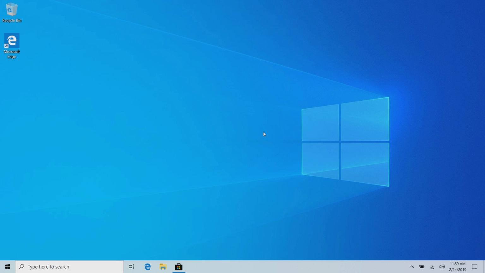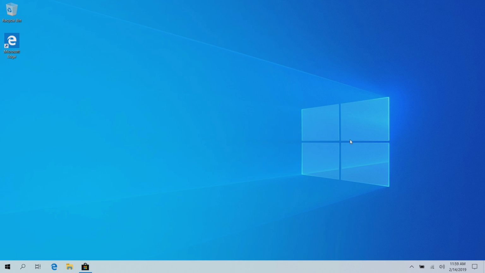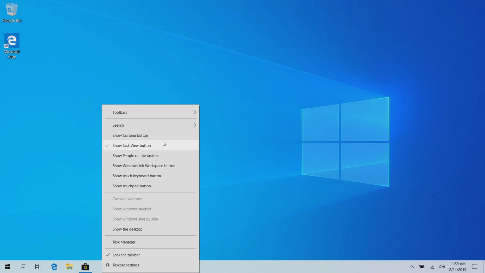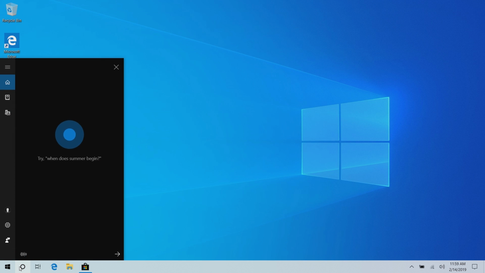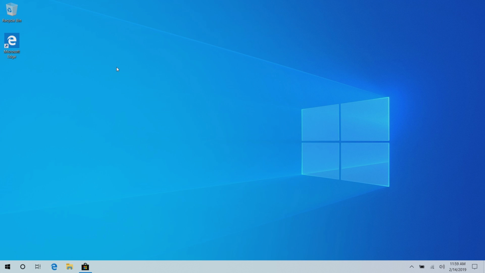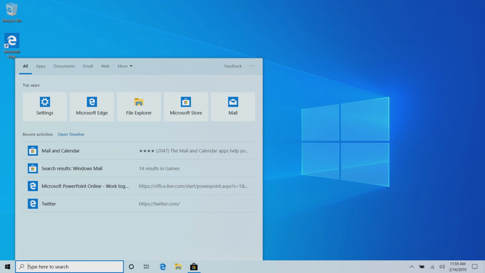still have that search bar there if you like that, or you can even minimize the search bar to a search icon if you don't like having that bar take up all of the space on the taskbar. So yes, if you're somebody who never uses Cortana, you can more or less just outright hide her from the taskbar now, which is very interesting. Or if you're the other way around, if you never search your PC but always use Cortana, you can have it the other way. You can click on that and that will begin listening as it would normally. So yes, if we jump back into the search experience here for just a second. So down here you get your recent activities, which is essentially just a consolidated version of timeline.